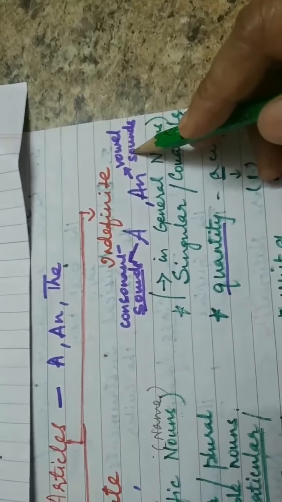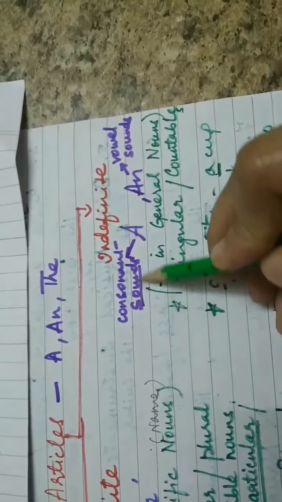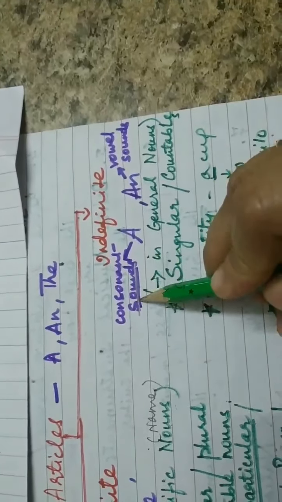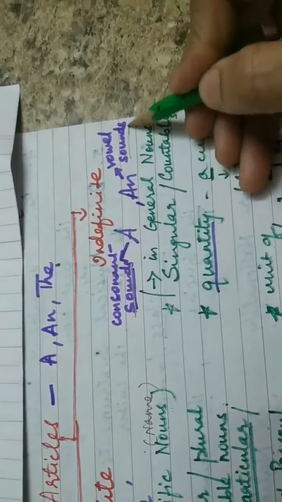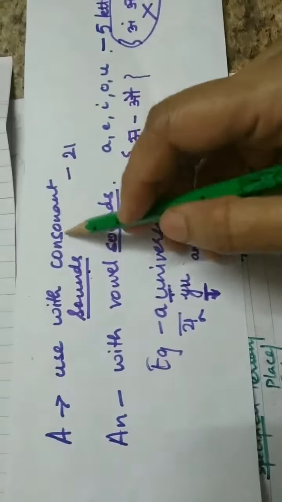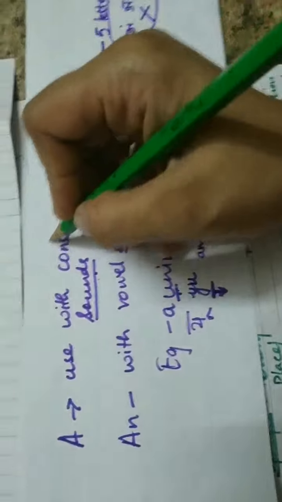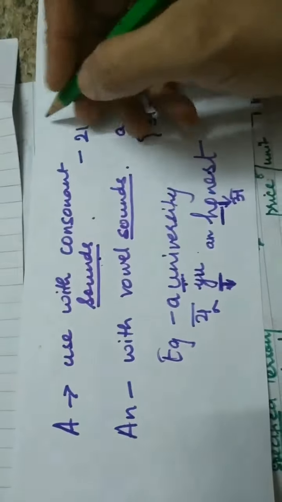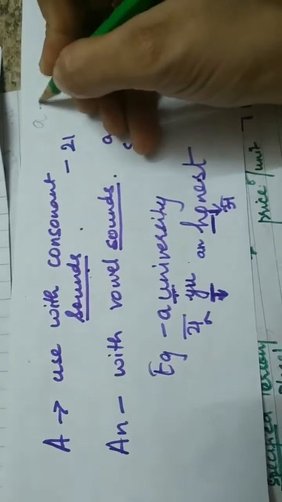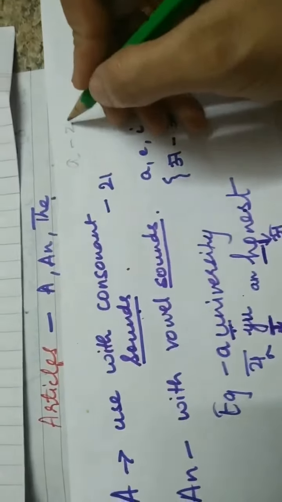Now you have to be very careful over here. I am talking about sounds. So you see I have underlined this word sounds. Now I'm going to explain you more of this. Now a is used with the consonant sounds. We all know that there are 26 English alphabets, that is from A to Z.